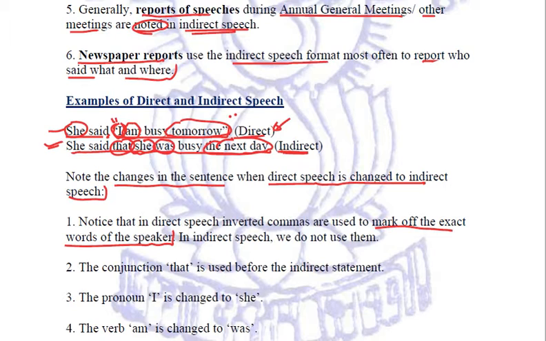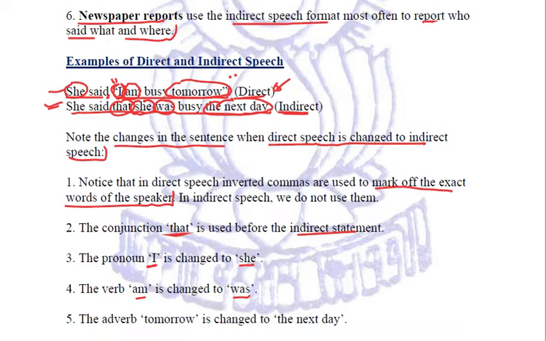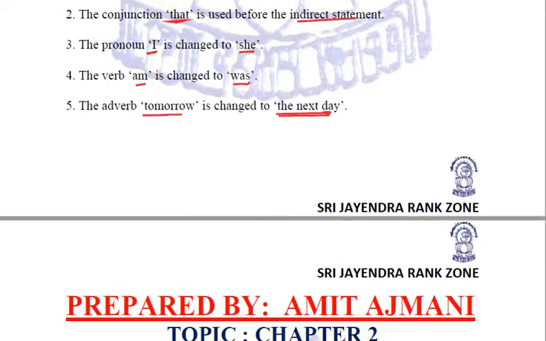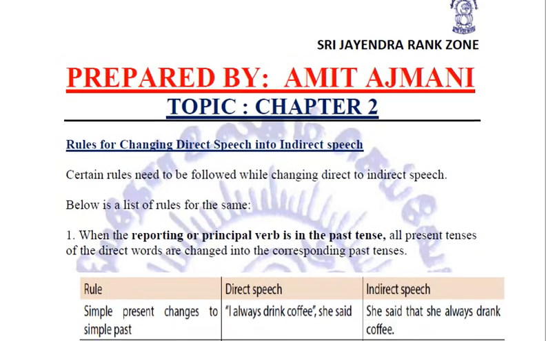Let us see one by one. The conjunction that is used before the indirect statement. The pronoun I is changed to she. The verb am is changed to was. And the adverb tomorrow is changed to the next day. So these are a few changes we observed while we converted a direct speech into indirect.